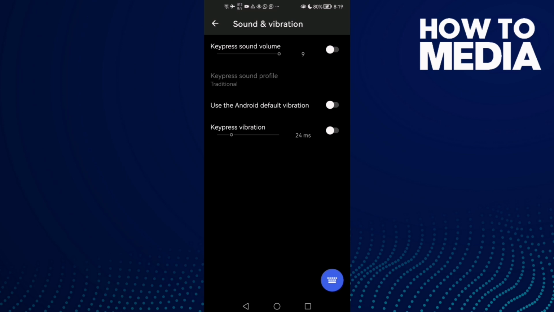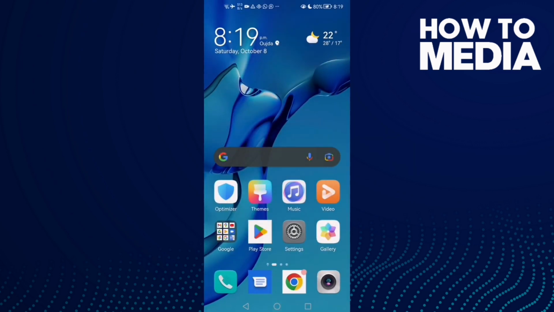Now just go back, it will be saved. And that's how to remove keyboard sound.